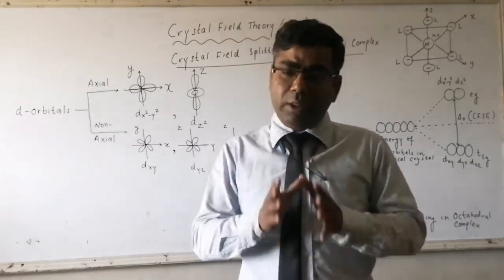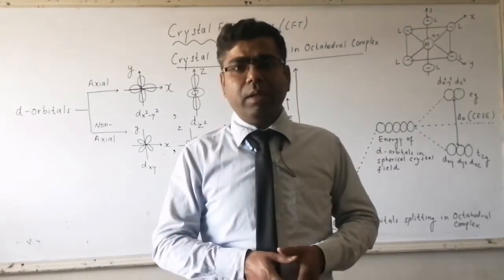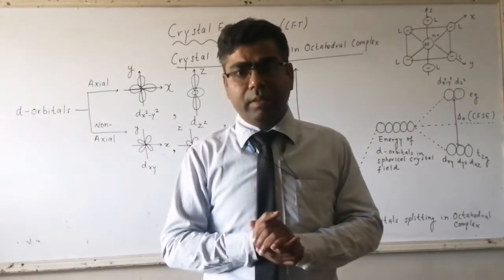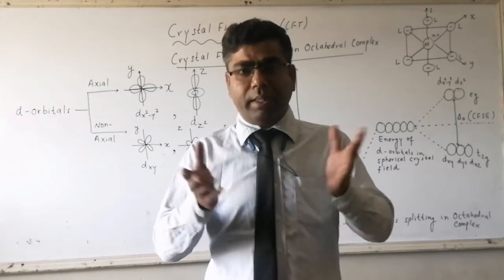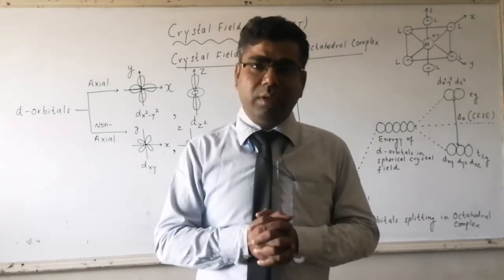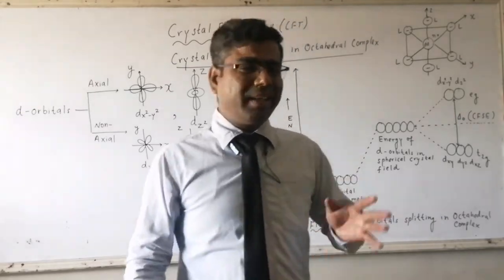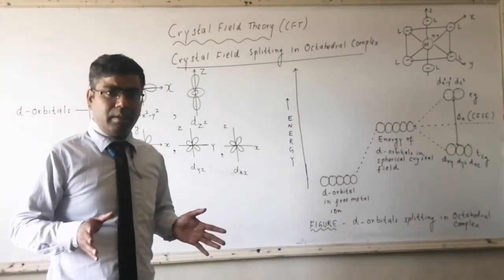So always the magnitude of delta O is more than delta T. It is found that delta T is nearly half of delta O. So that is all about crystal field splitting in octahedral and tetrahedral complexes.